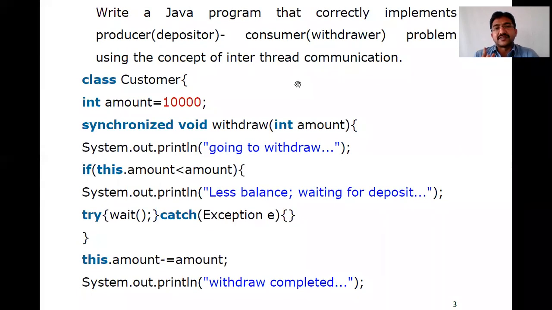Here there are two threads. Thread 1 is the producer, thread 2 is the consumer. Thread 1 accesses one side, and the consumer accesses the other. What is common between the two is the object resource, which here is money, the amount. So the amount is the object being accessed. The producer deposits the amount, and the consumer withdraws the amount. So the object is the amount, and the producer and consumer are the threads.